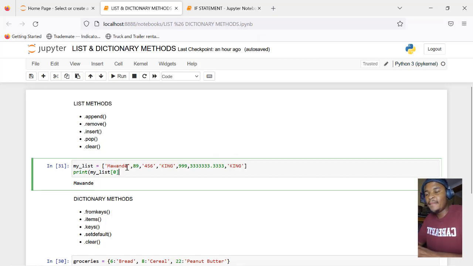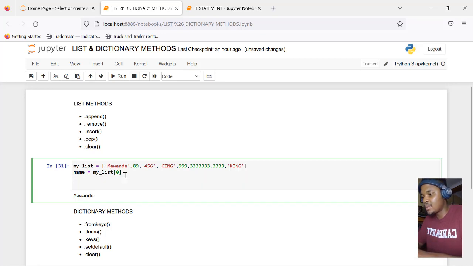If this string is inside of a list, rather, then this is list properties. I can't slice it from outside of the list, right? So I would have to say name equals my list at 0, which is this. Then I can proceed to slicing it.